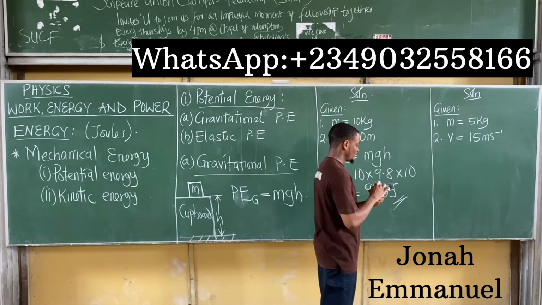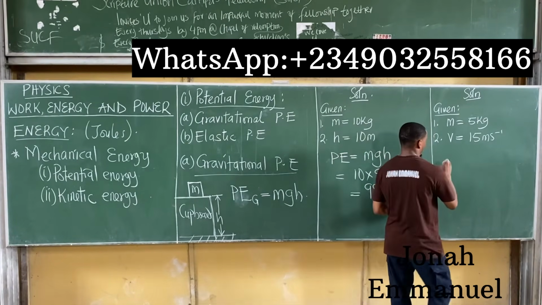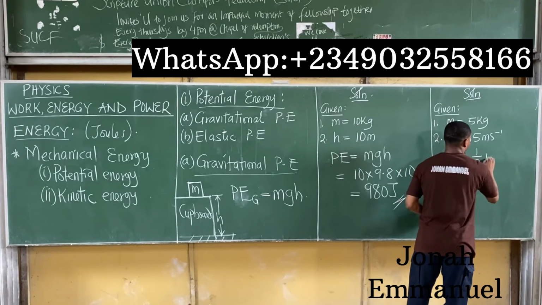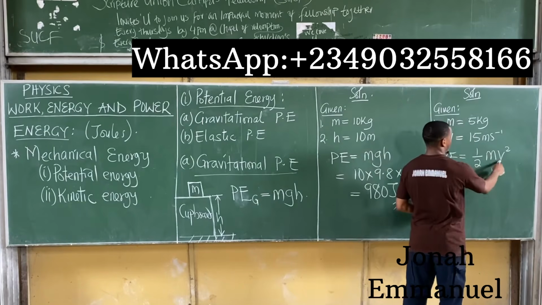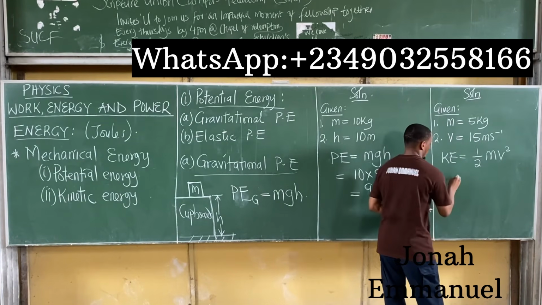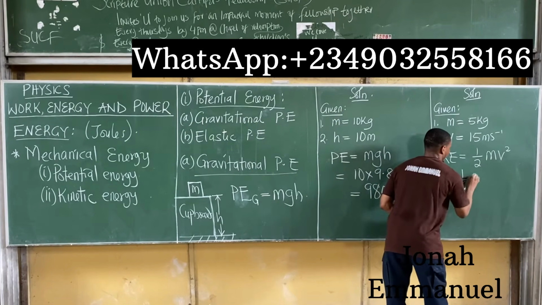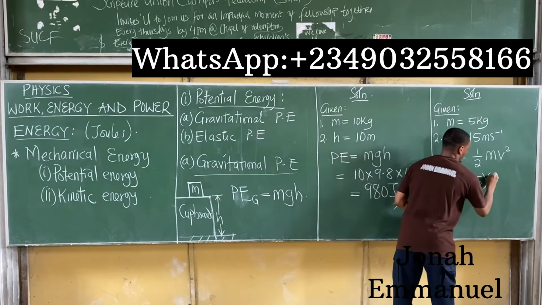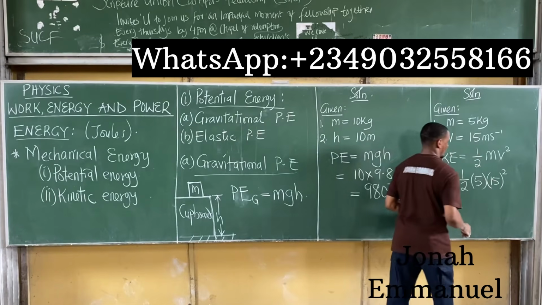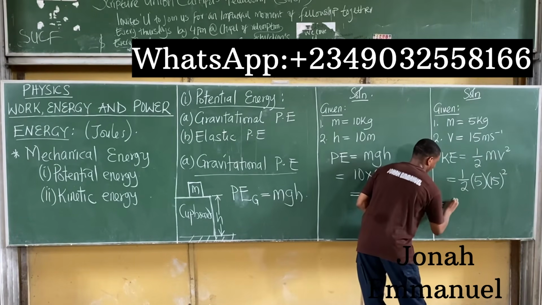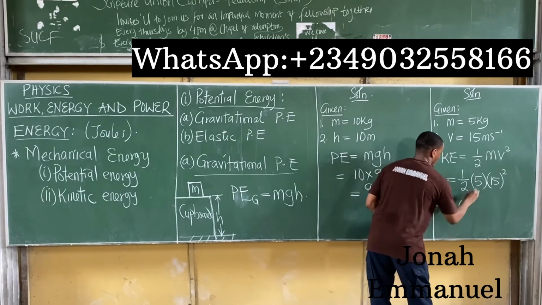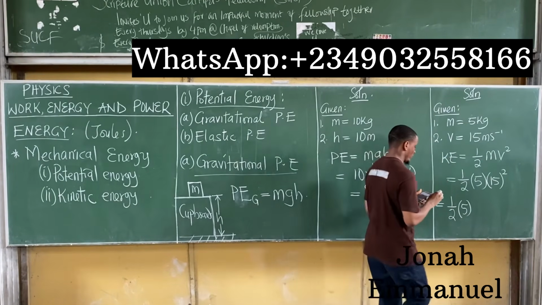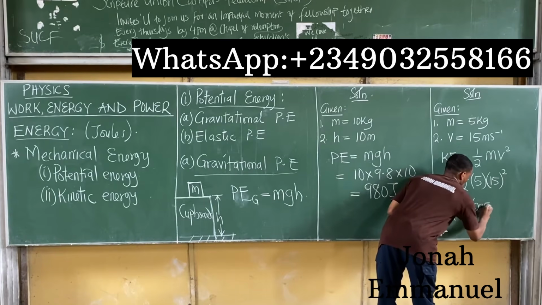To calculate the kinetic energy, let's just recall the formula. Recall that kinetic energy is equal to half times m times the square of velocity. That's equal to half times m, m is 5, times v, v is 15 squared. We have half into 5 into 15 squared. 15 squared is about 225.